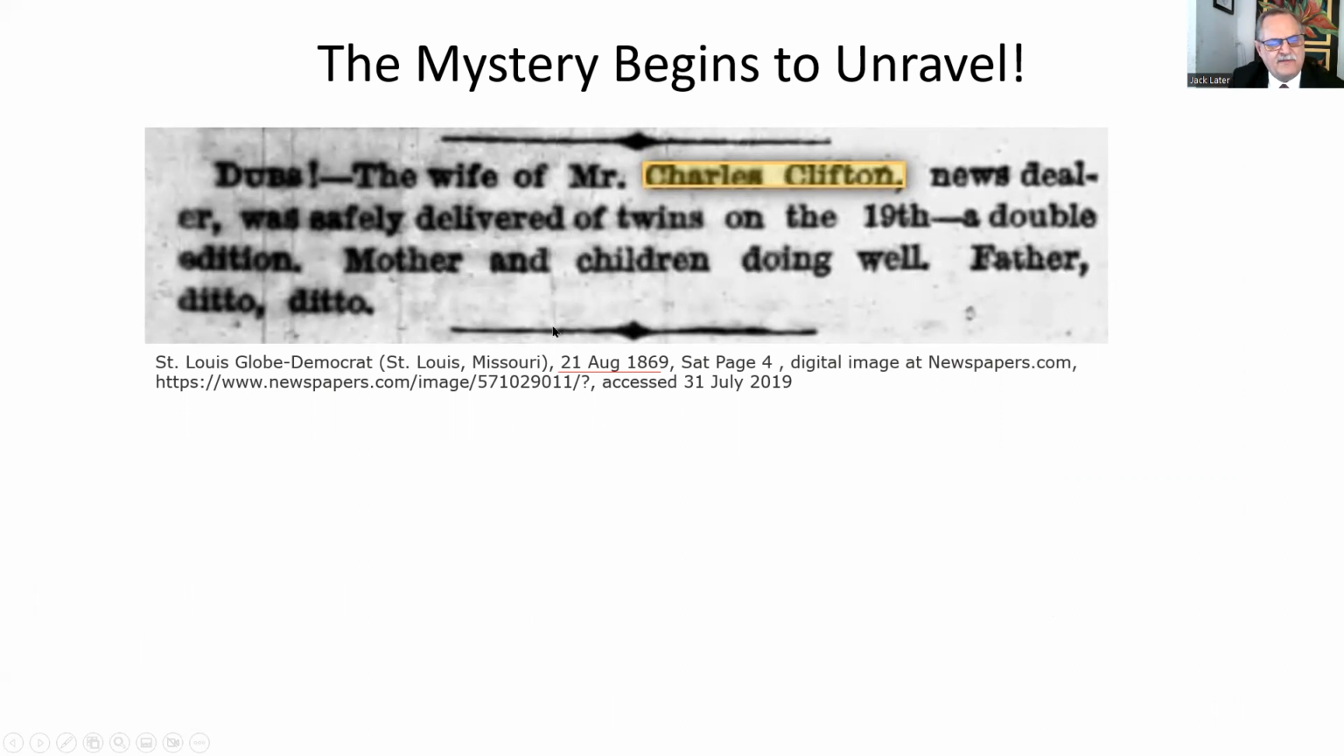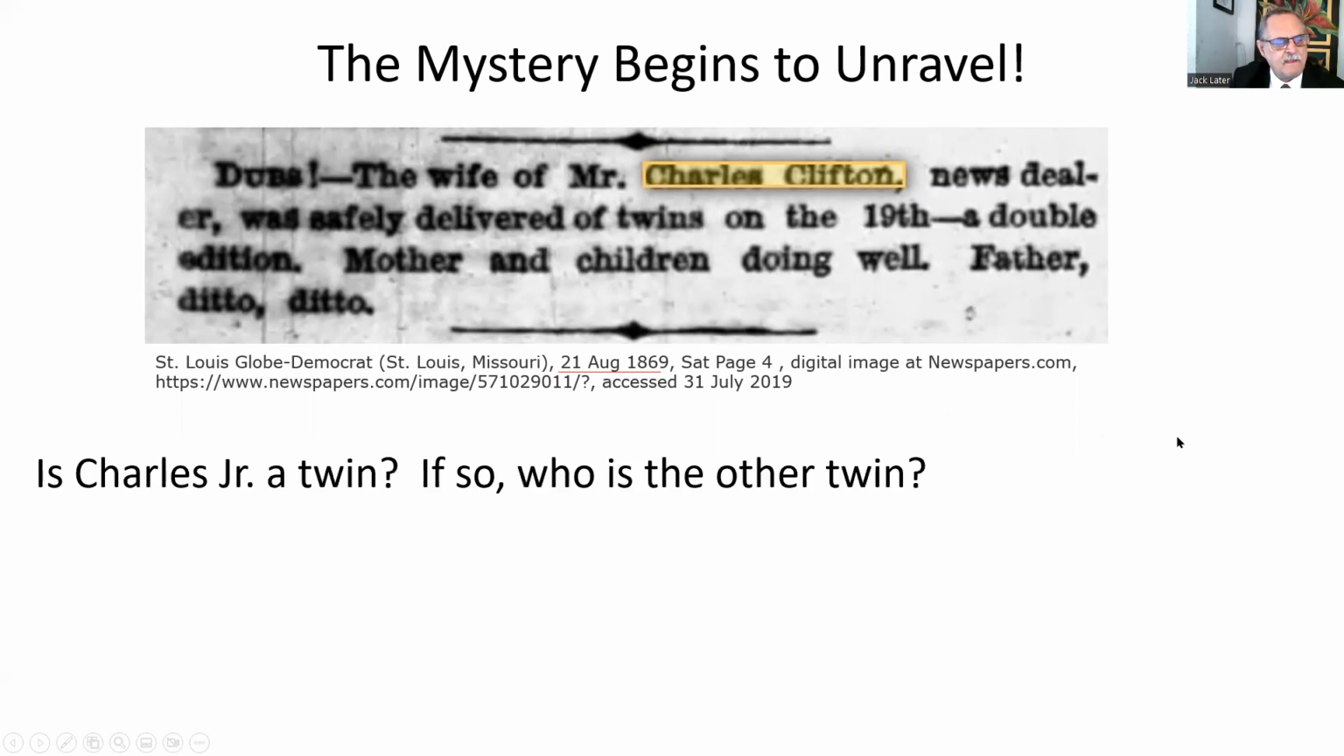But look at the date below in the citation. This is August 21st, 1869. That's 10 months before the census record. And I was able to prove that someone was born, but they were twins. Now, it doesn't name the child Charles, but my mystery begins to get unraveled a little bit more, because what if Charles was a twin?